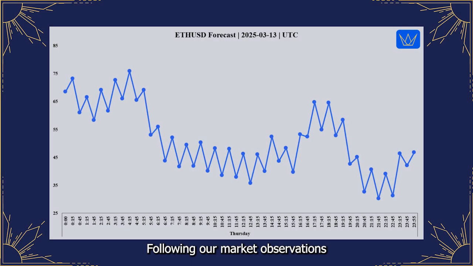Following our market observations this week and examining the mass pressure data specifically for Thursday, March 13, 2025, we identify a clearly bearish cyclical tendency for Ethereum throughout today's trading session. The mass pressure chart for Ethereum on Thursday demonstrably shows a consistent downward trend for the majority of the trading session. While intraday rebounds remain present, the dominant cyclical pattern points decisively towards sustained bearish pressure throughout Thursday. Based on this mass pressure analysis, we anticipate a bearish intraday tendency for Ethereum on March 13th.